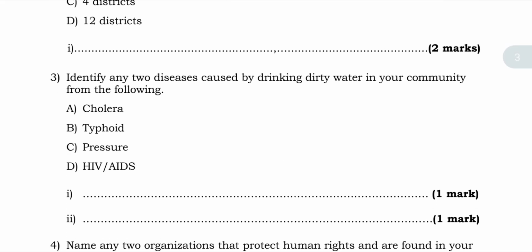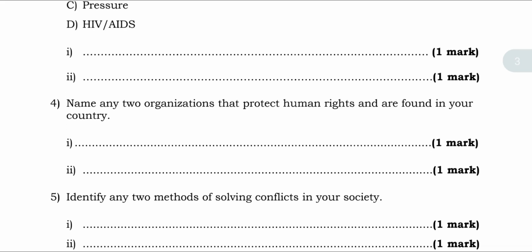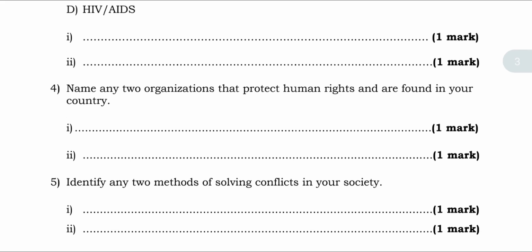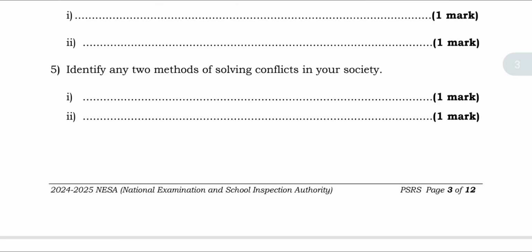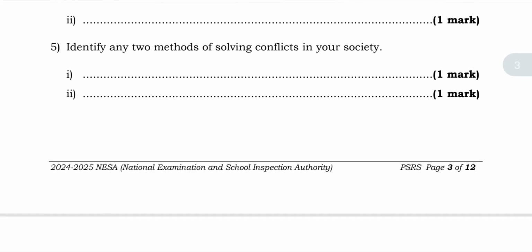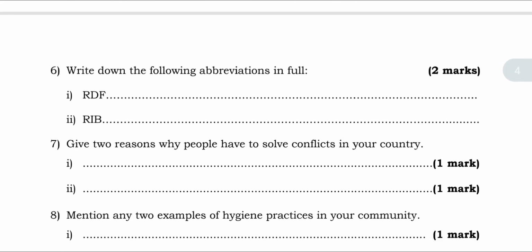Identify 2 diseases caused by drinking dirty water in your community from the following. And we have right here cholera and typhoid. Now, question 4, name 2 organizations that protect human rights and are found in your country, and we have it right here. 5, identify any 2 methods.